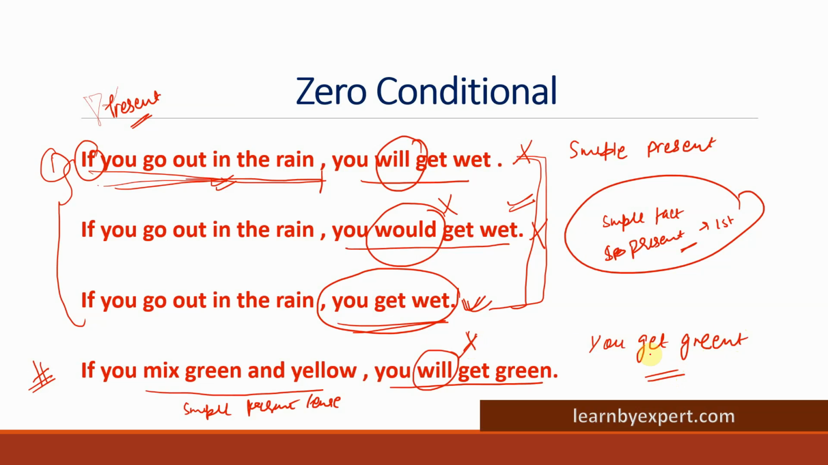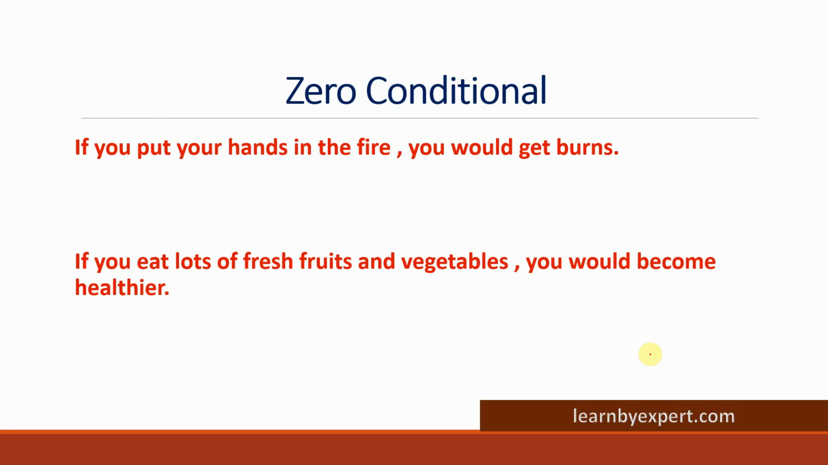Now moving on to the next type of conditional. So what we talked about, present real, which represents general truth, was zero conditional. I'm so sorry, there are certain more questions which I have included in the slide. Yes, so this is the previous year question, guys.